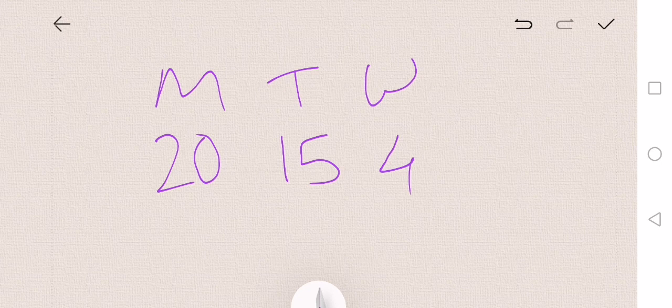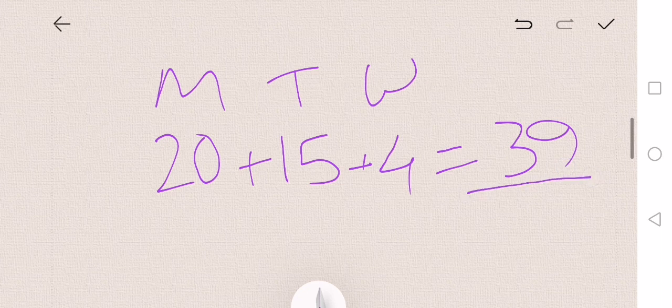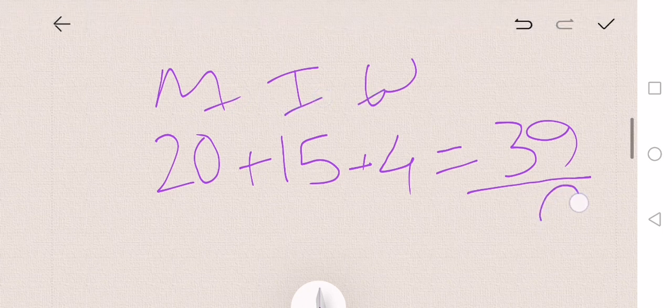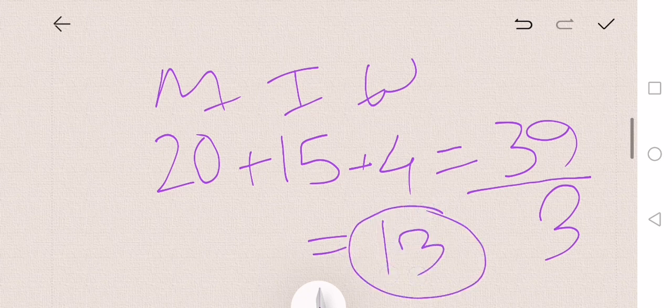So now if I ask you, Yusha, for the last 3 days, how many minutes did you practice on an average? To find the average, you need to add all the numbers together. So 20 plus 15 is 35, plus 4 is 39. And you have to divide them by the number of days. How many days? 1 2 3. So you have to divide by 3. So on an average you were practicing 13 minutes. Okay, do you get it?